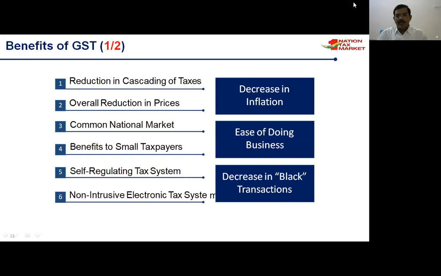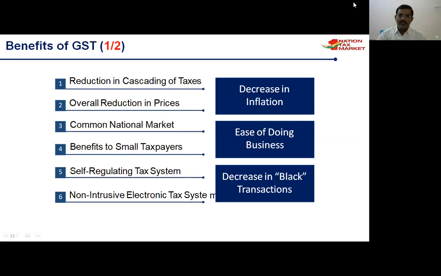Once excise duty is imposed at the manufacturing level, the product is manufactured. Say the manufactured place is Maharashtra, and the product is shifted to Telangana. In this case, central sales tax is there.